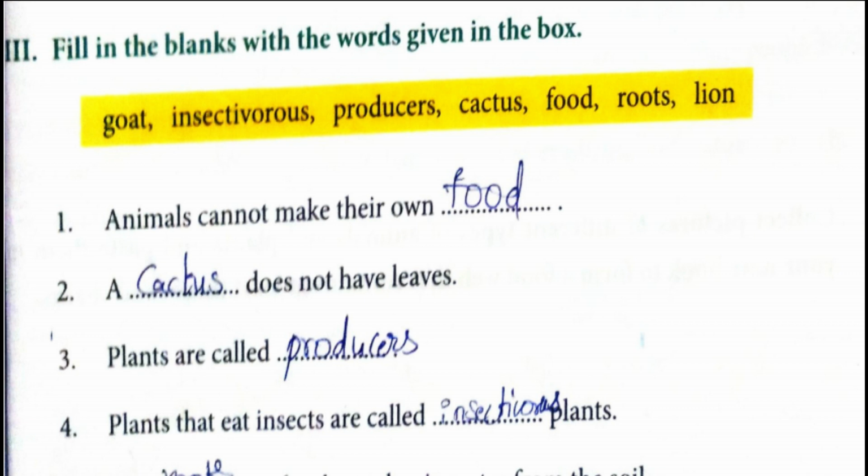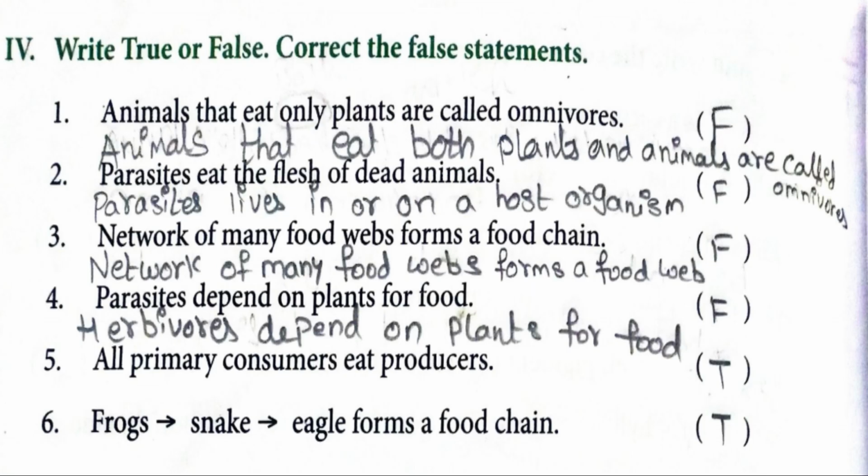Third section, fill in the blanks. First one, animals cannot make their own food. Second one, a cactus does not have leaves. Third one, plants are called insectivorous. Fourth one, plants that eat insects are called insectivorous plants. Fifth one, the roots of a plant take in water from the soil. Sixth one, complete the food chain: grass, goat, lion.